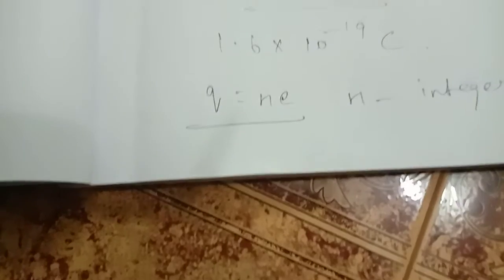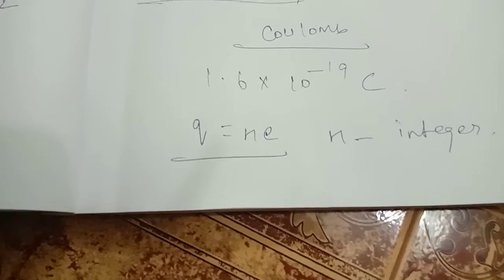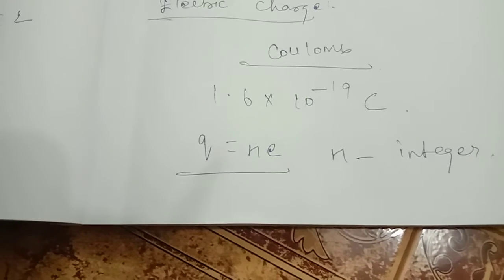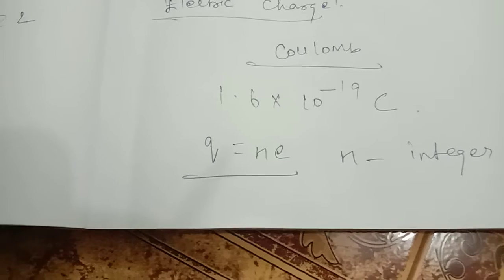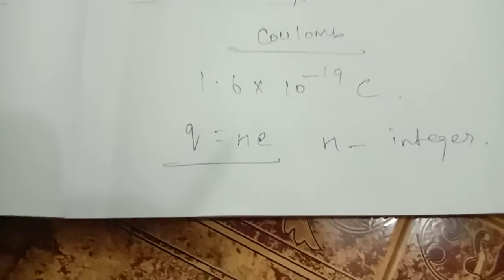In the universe, all objects are made from atoms. The atom consists of protons, electrons and neutrons, and the charge is carried by the electron. The SI unit of charge is the coulomb. Charge of an electron is 1.6 into 10 power minus 19 coulomb.